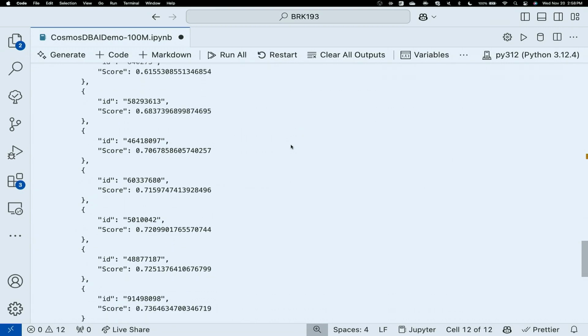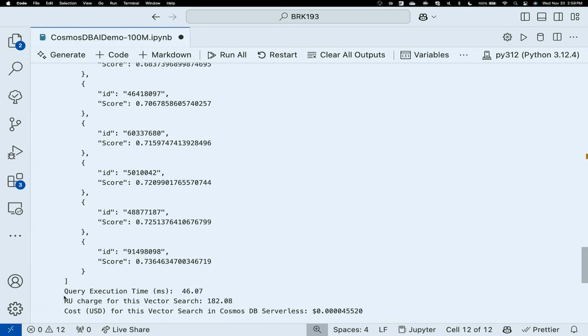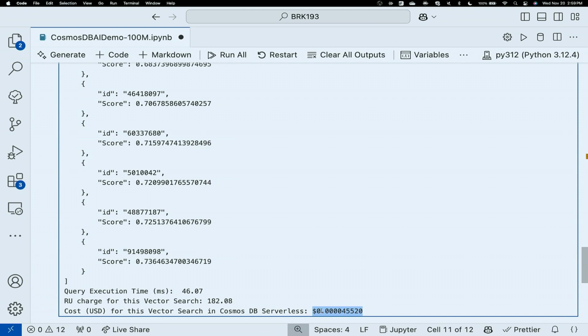Now, I'm also going to print out some of the server-side statistics. I can see that this executed in 46 milliseconds on the Cosmos DB backend. That's extremely, extremely fast. The RU charge was about 182 request units. So if I'm using Cosmos DB serverless, like in this example, it's 1 million request units for 25 cents. So this is the total cost of that vector search that I just executed. Put another way, when you generate a vector embedding to do a vector search, this is about 1/3 of that price. It's immensely cost effective, even at very large scales.